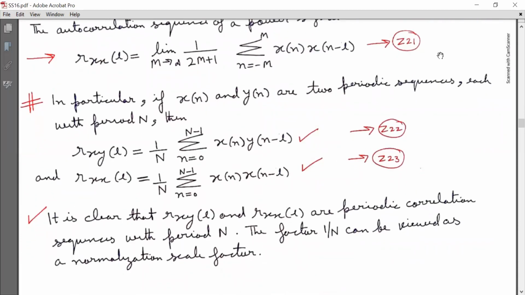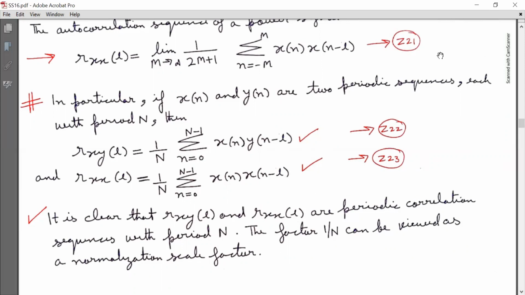In particular, if x[n] and y[n] are two periodic sequences, each with period capital N, then R subscript XY[l] is equal to 1 by N summation n running from 0 to N-1 of x[n] y[n-l]. Mark it as equation Z22. And the autocorrelation sequence R subscript XX[l] is equal to 1 by N summation n running from 0 to N-1 of x[n] x[n-l].